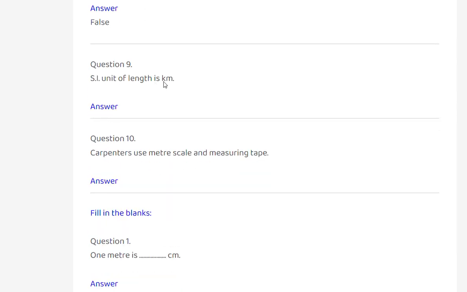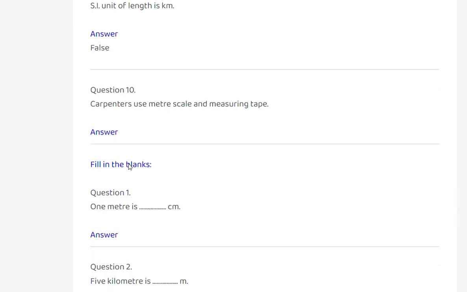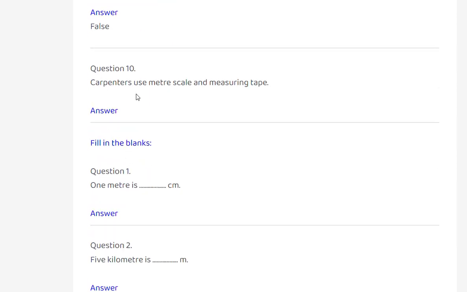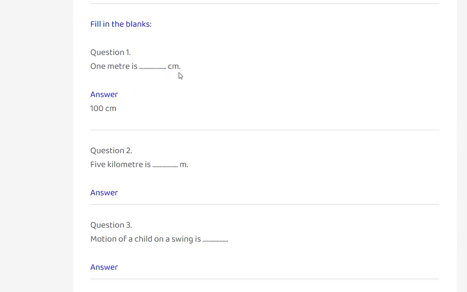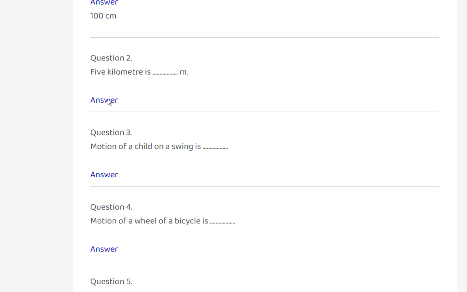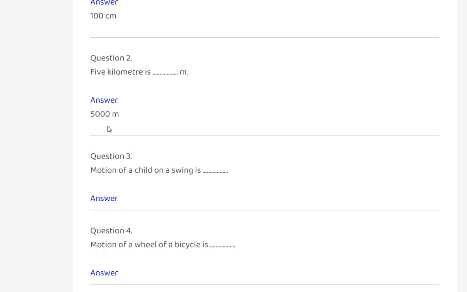SI unit of length is kilometers. False. Carpenters use meter scales and measuring tapes. True. 1 meter is dash centimeter, 100 centimeters. 5 kilometer is 5000 meters.